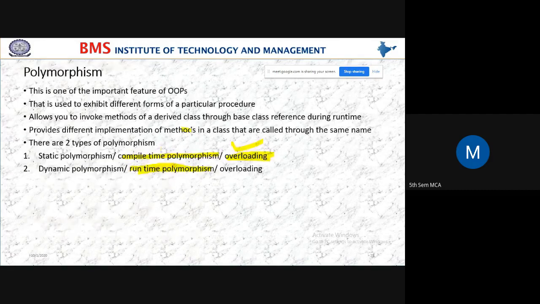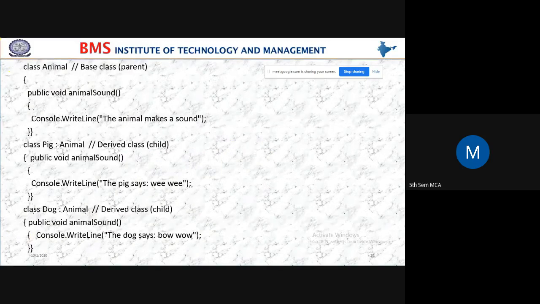Yes, students, to this point, in this slide there is no space, that's why I have given this example here. You can see this example. The class animal is a base class, or you can say a parent class.